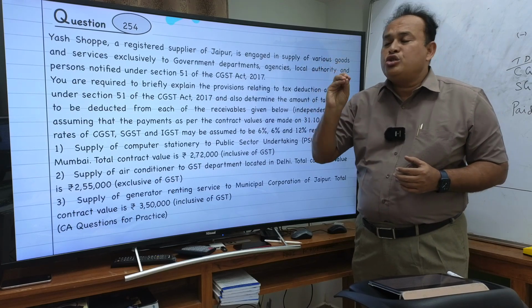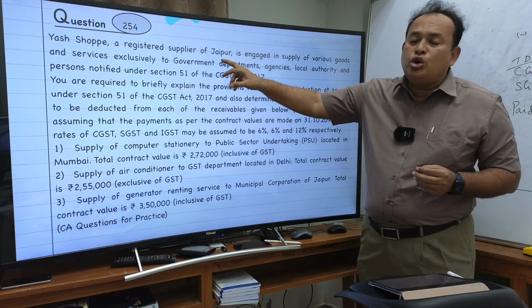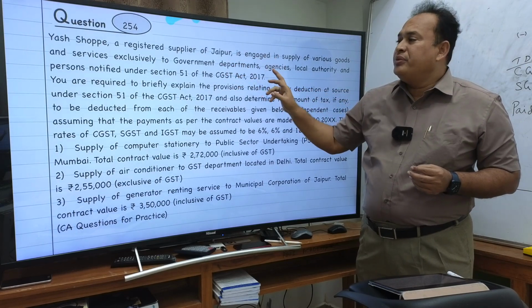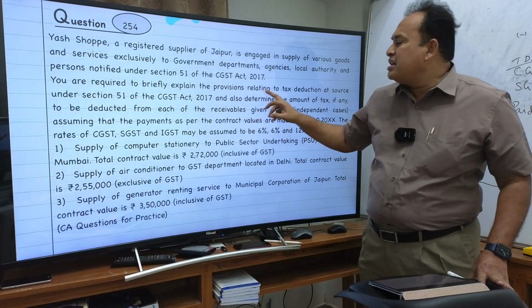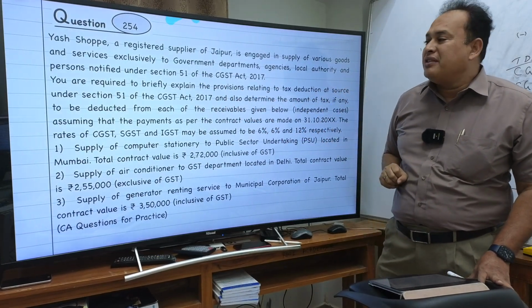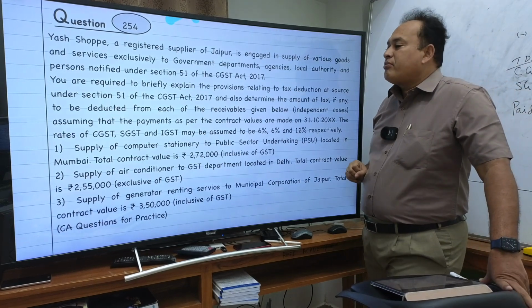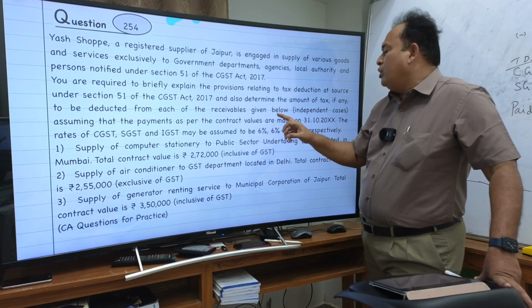So Ash Shop supplies to DDOs. You are required to briefly explain the provisions relating to tax deduction at source under Section 51 of the CGST for each of the cases given below.